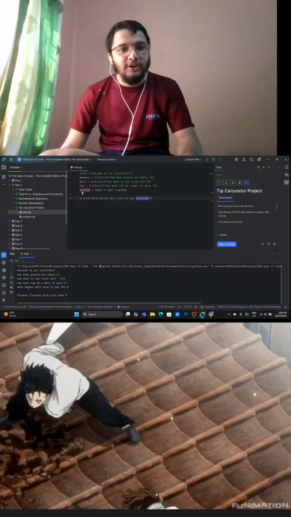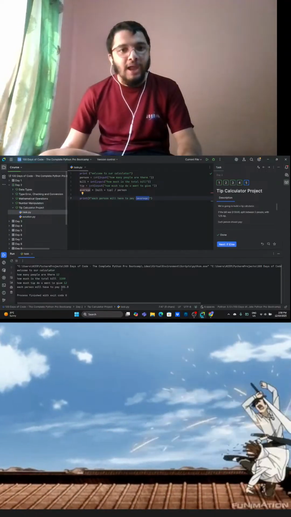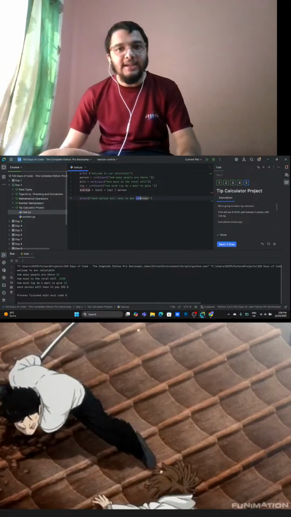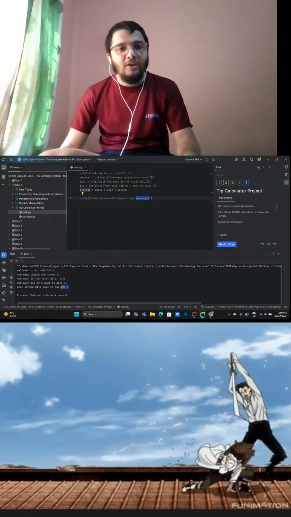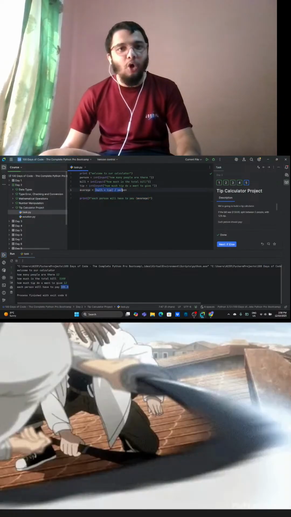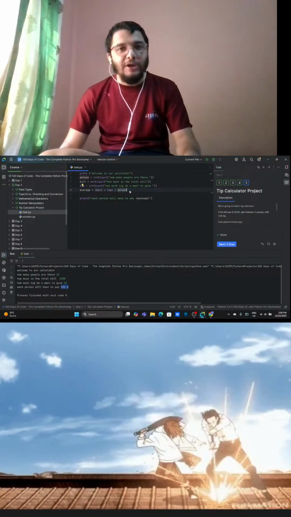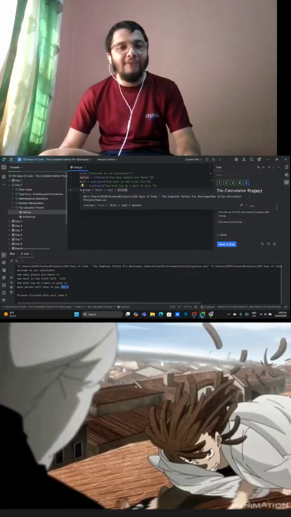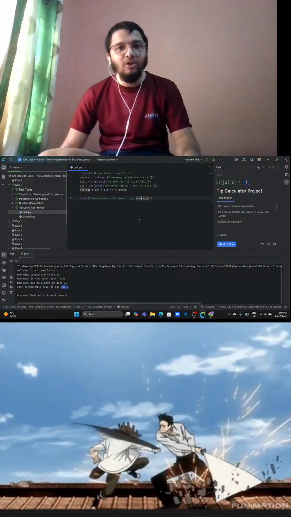Then in this line, each person will have to pay, and in the place of average we got the value which was calculated over here, because the value which was calculated is stored in this variable, so we use this variable over here.